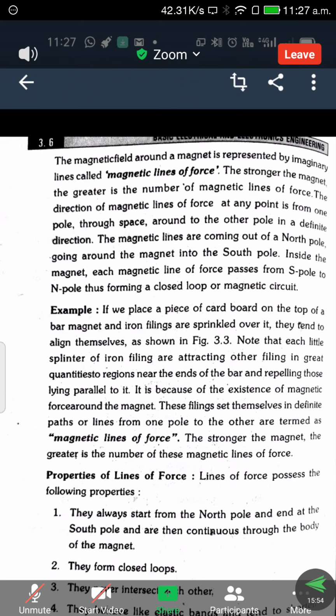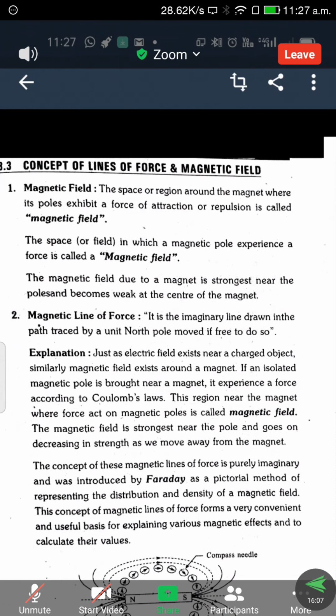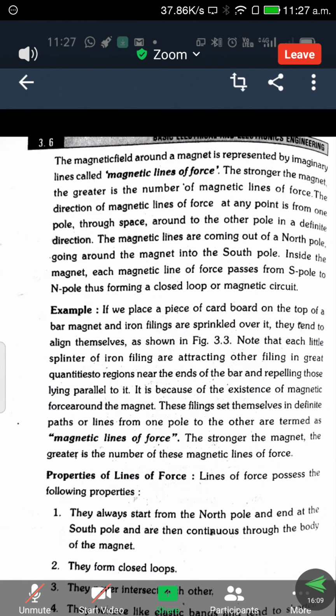Second one, they form closed loops. There is no open loop; it is always a closed loop. What is a closed loop? Through the magnet also the lines are flowing, and because of that reason they always form a closed loop. There is no open path available. That is the second point.